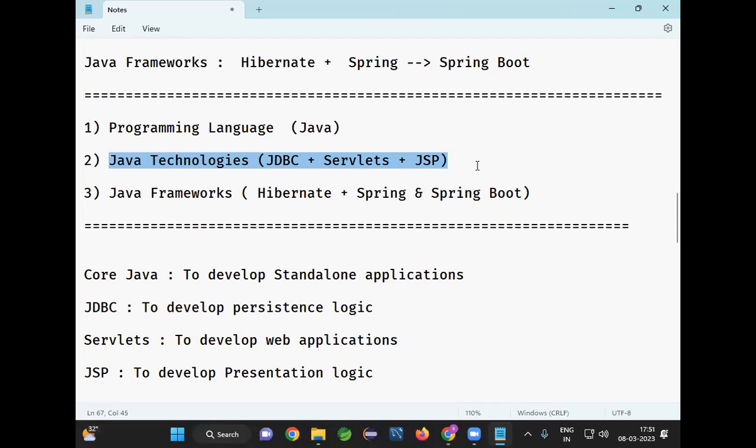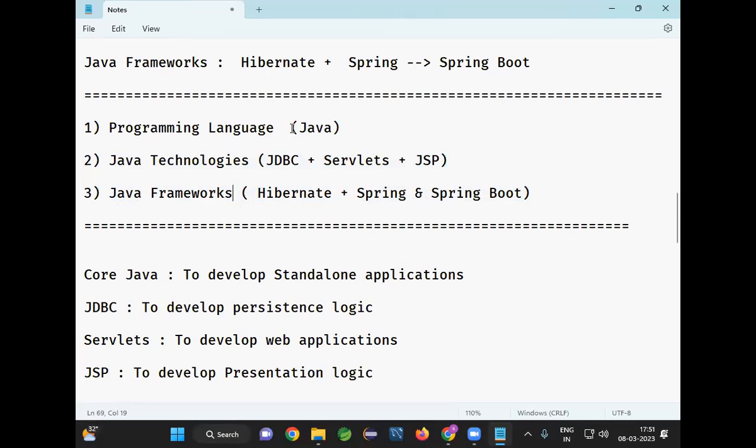So I completed one project, then we got the next project. In the next project also we need to write each and everything again. Second project completed, third project came. Again, we need to write each and everything in every project. That increased burden on the developers. To reduce burden on the developers, this Java frameworks concept came into picture.